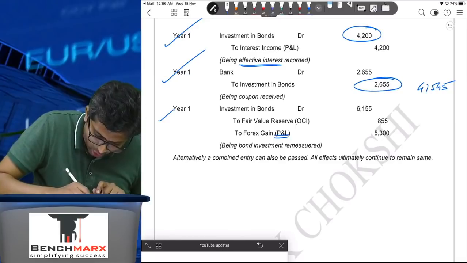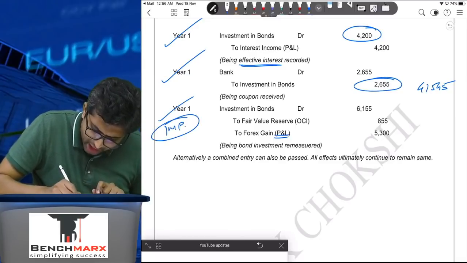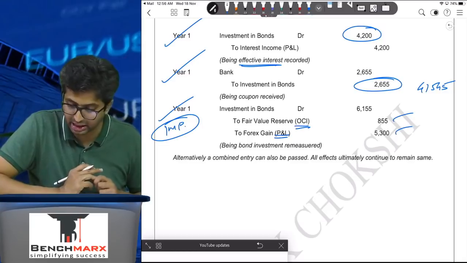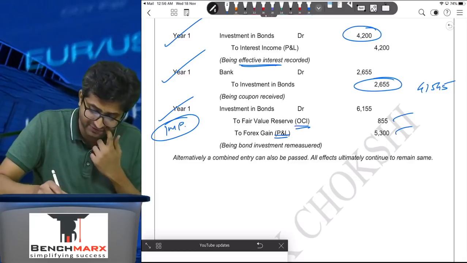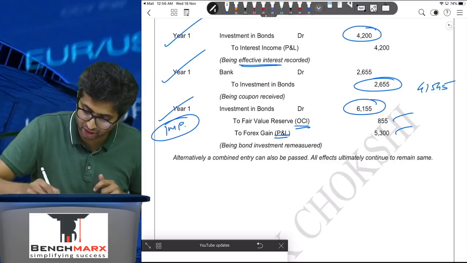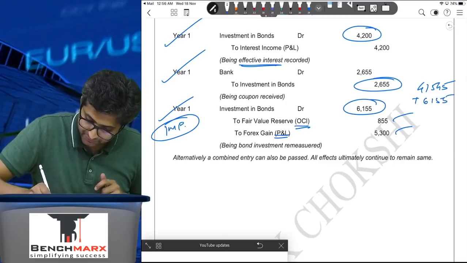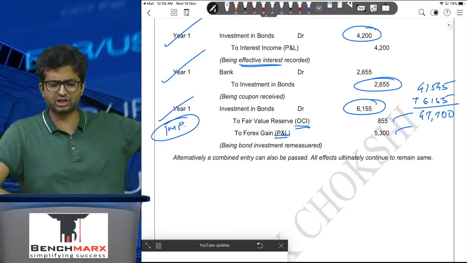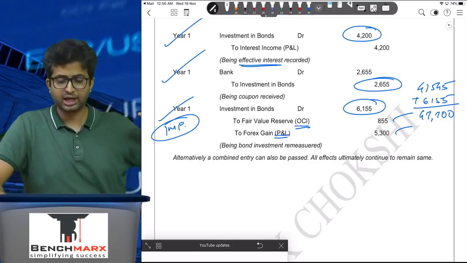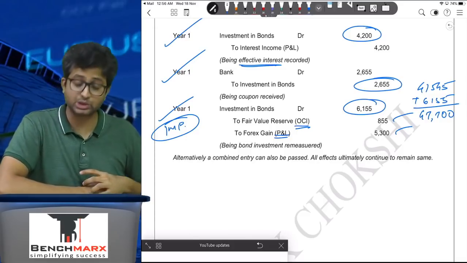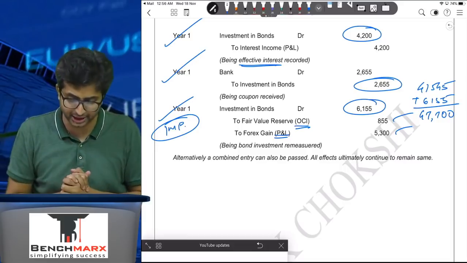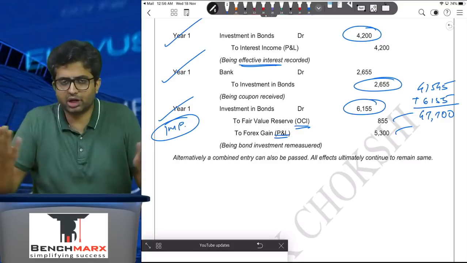So investment in bonds account debit, the important entry. Investment in bonds account debit 6,155 to fair value reserve, that is a part of other comprehensive income, 855, and foreign exchange gain, that is a part of P&L, 5,300. And if I add 41,545 plus 6,155, you will get 47,700. So in your balance sheet, the bonds will appear at 47,700. In your income statement, gains of 5,300 due to the specific provision under Ind AS 109. Otherwise, they would have gone to OCI, and 855 will go to OCI.